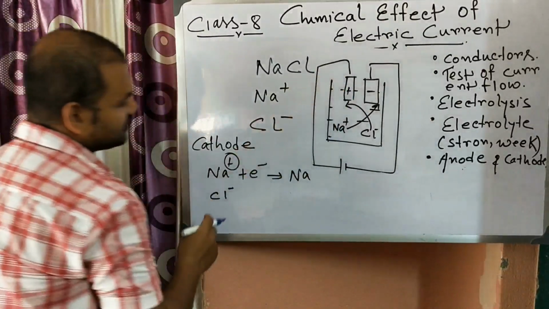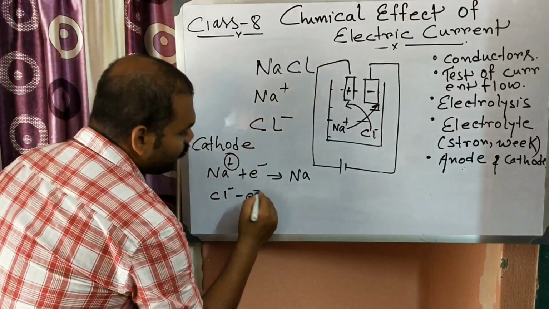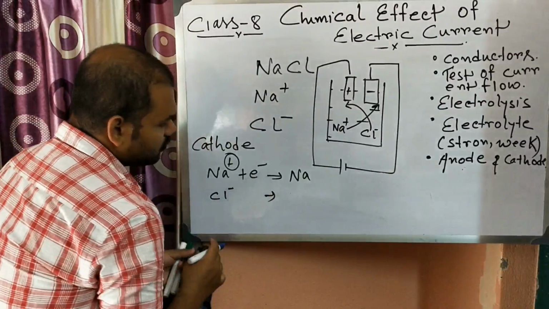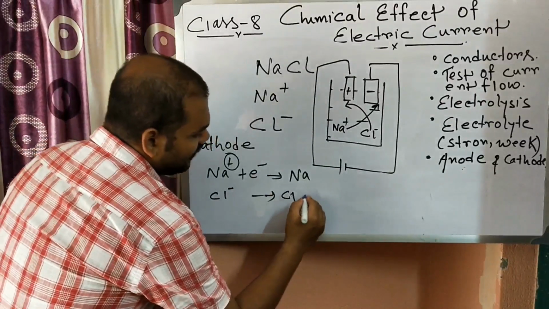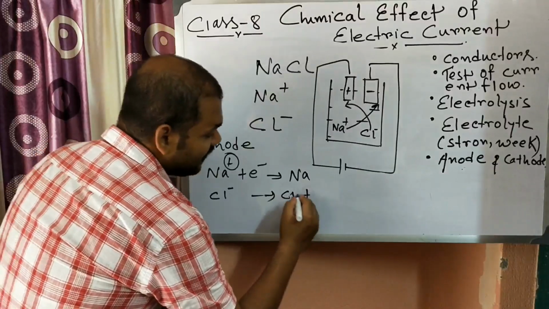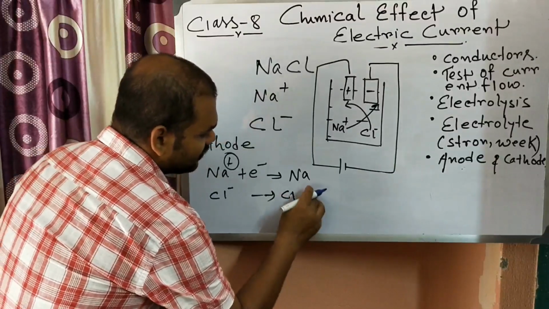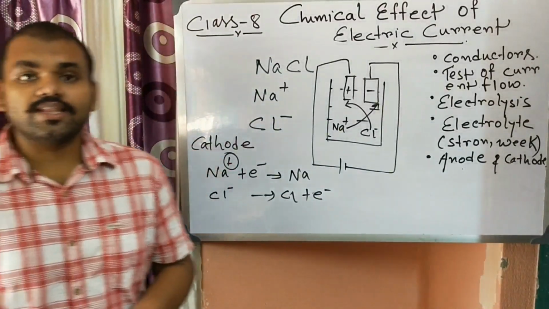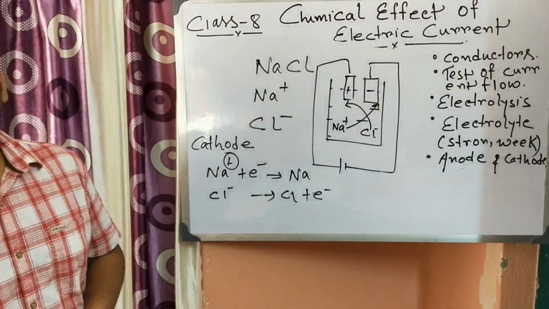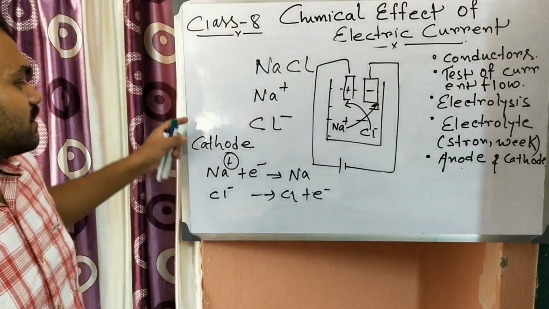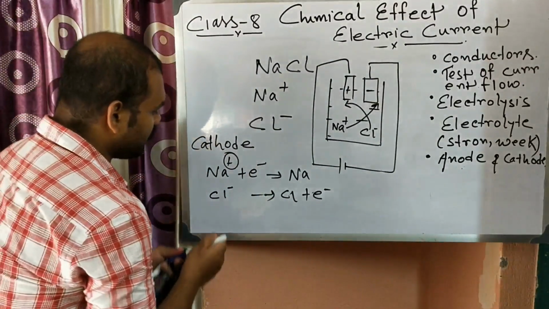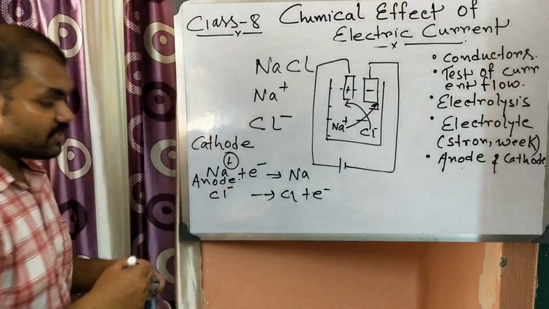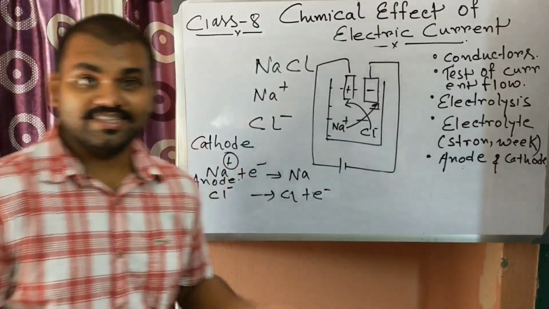And the Cl minus ion will go to the anode and give away one electron to produce a Cl atom. Okay, Cl atom. So two Cl atoms combine together to produce chlorine gas. So this is the cathode reaction and this one is the anode reaction. Okay, and this is the process of electrolysis.